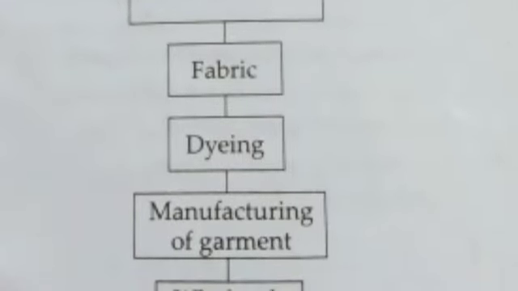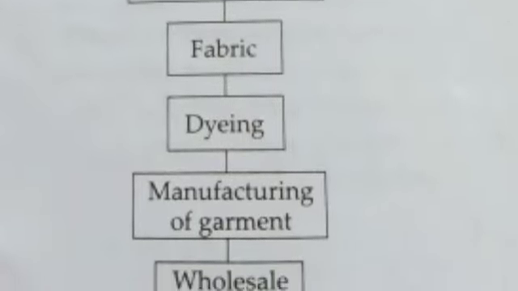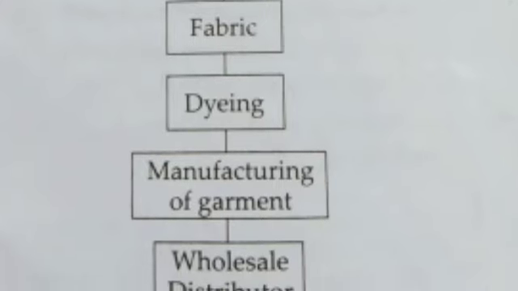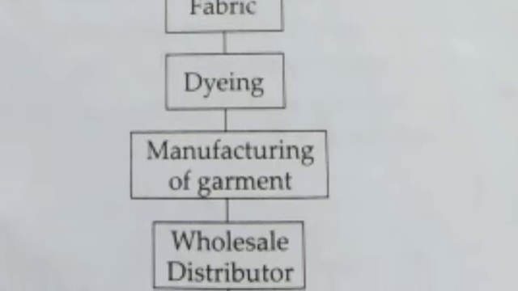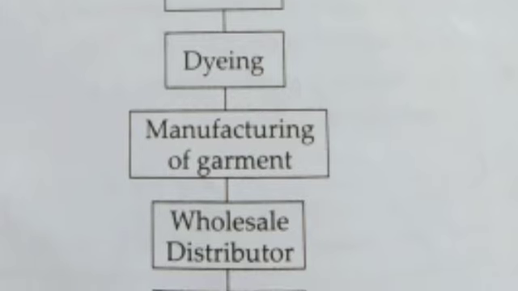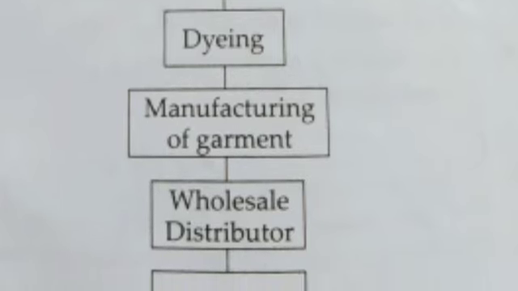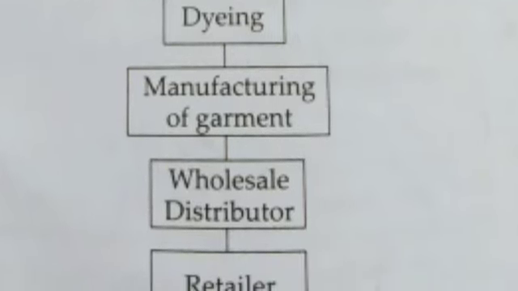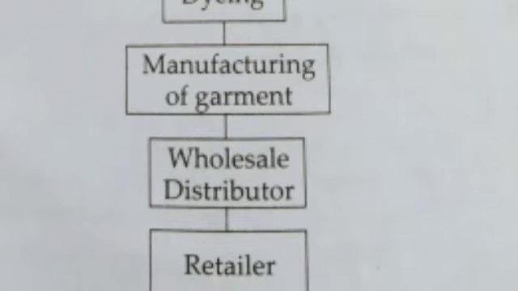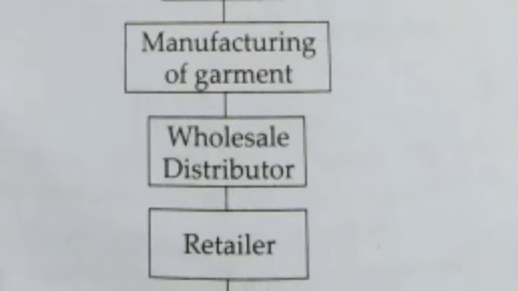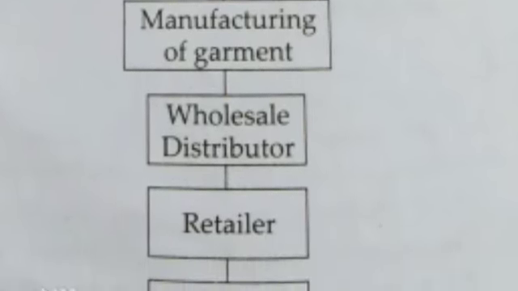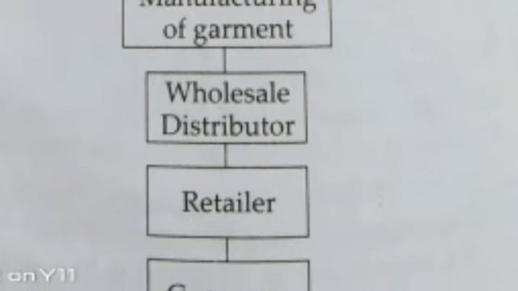Then it will be distributed to wholesalers, the wholesale distributor. Next step is it will go to the retailer. And the last, it will reach us, we are the consumer. So this was the journey of clothes from farm to us.